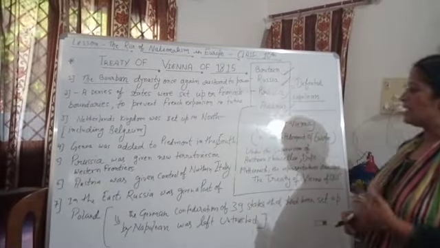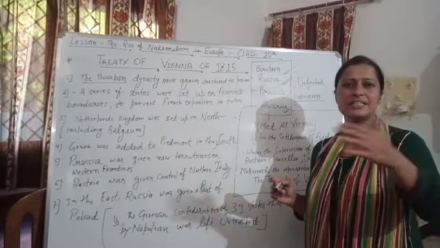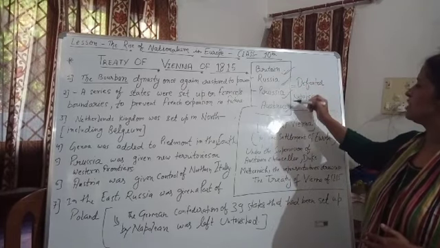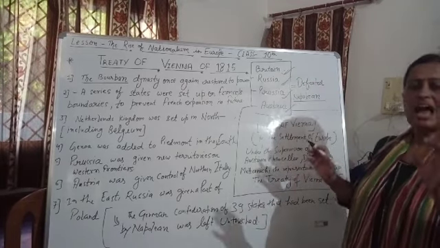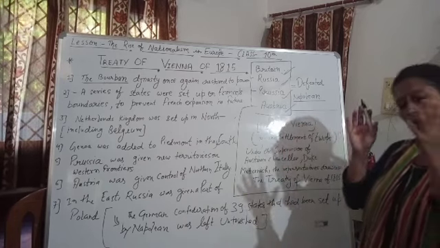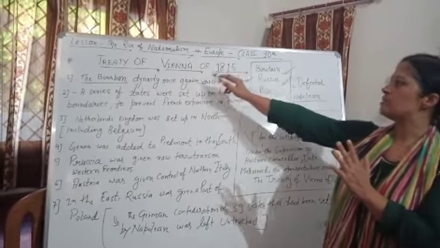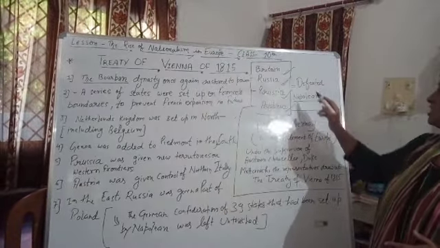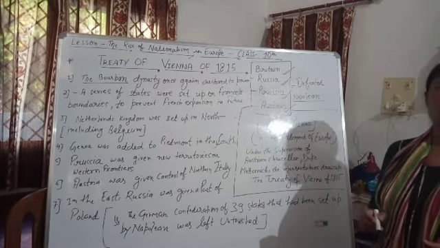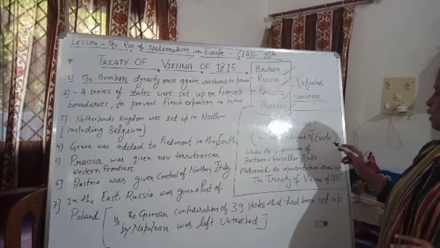For that, all these delegates, the honorary members of Britain, Russia, Prussia and Austria, all met at Vienna for the settlement. For what purpose did they all meet at Vienna? That's why it was known as the Treaty of Vienna of 1815. In 1815, all the delegates belonging to all these prominent, powerful countries met at Vienna for the settlement of Europe